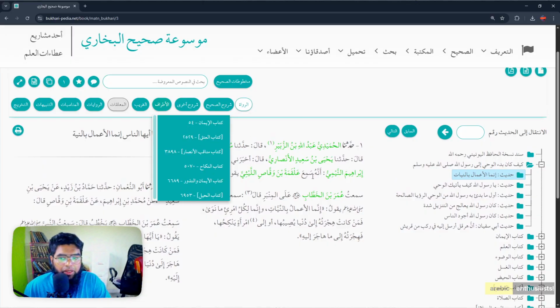Right? So instead of reading 7 places, 1, 2, 3, 4, 5, 6, 7 places, right? You can just find out, okay, this hadith where else. You can go in Atraf and find out that this is where he brings.